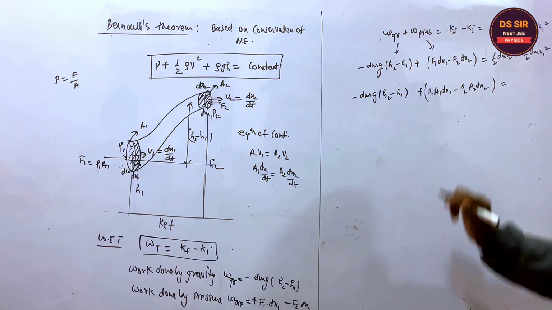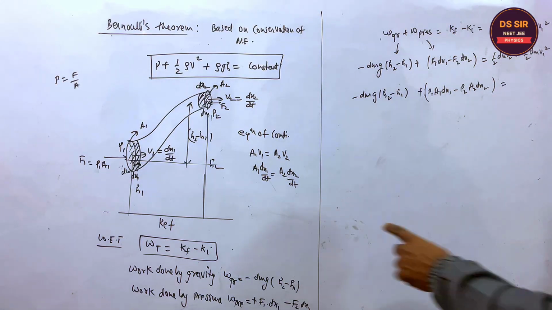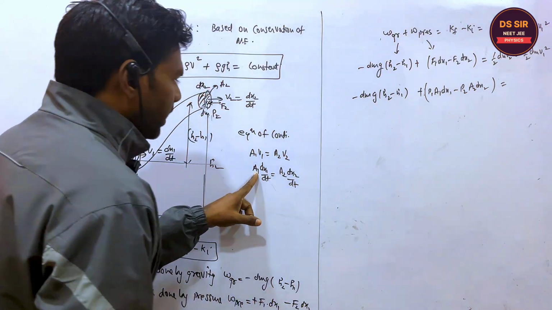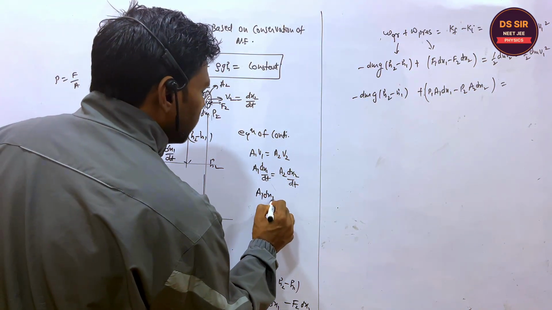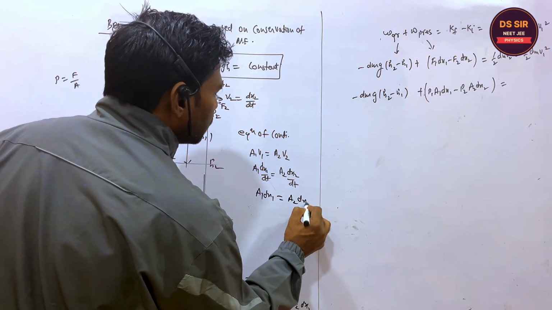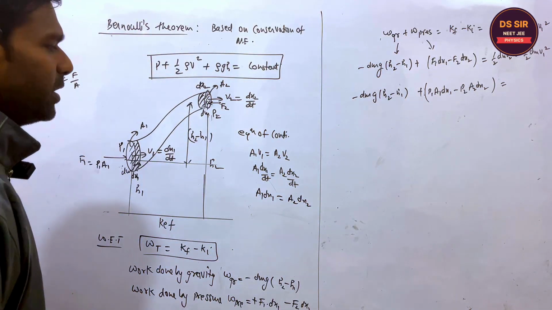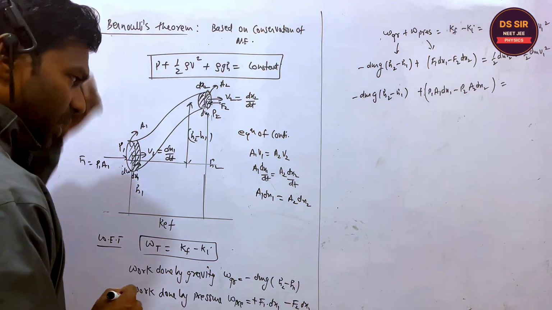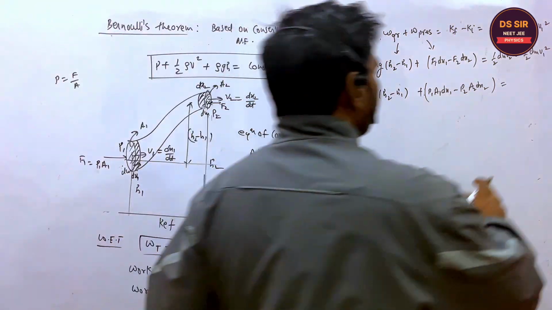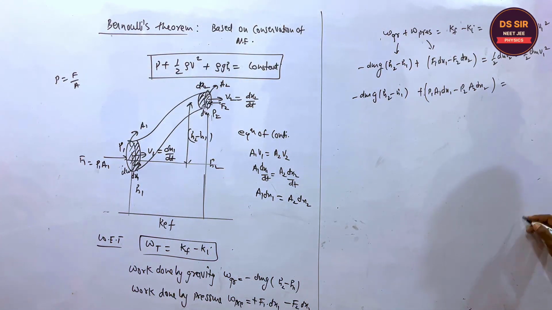Listen one more thing. Here, look, this is A1 dx1 and A2 dx2. Is it clear or not? A1 dx1 is equal to A2 dx2. And listen, one more thing. In the rough, you can write the dm mass is equal to volume into density.